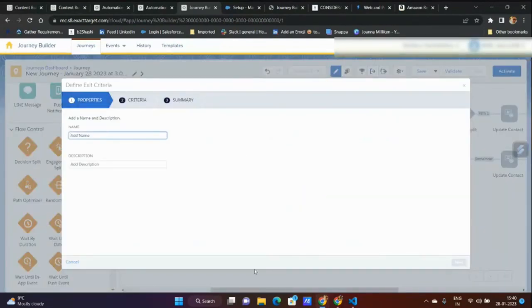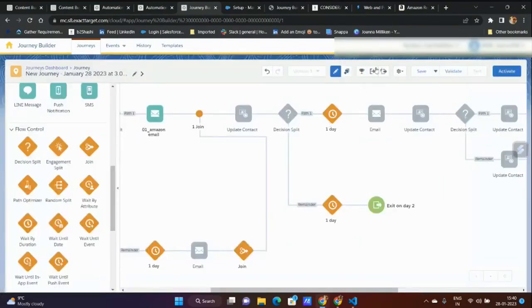With exit criteria, the only caveat is you need to have some wait activity in between to evaluate it. So for every email send, I definitely need to have a wait period. If that is there, I can define a data model and then say, okay, for that person, if somebody unsubscribed after receiving the email.